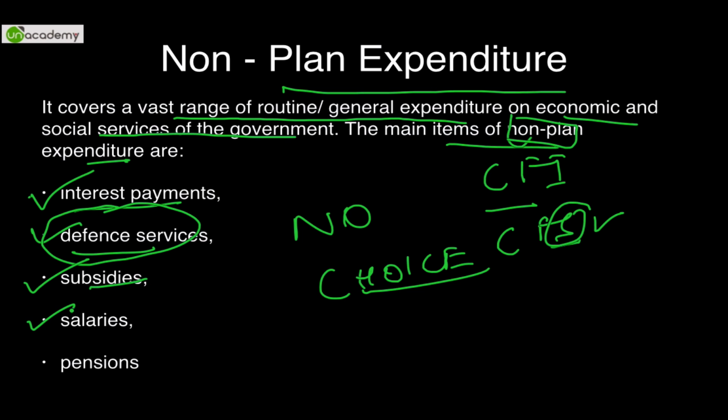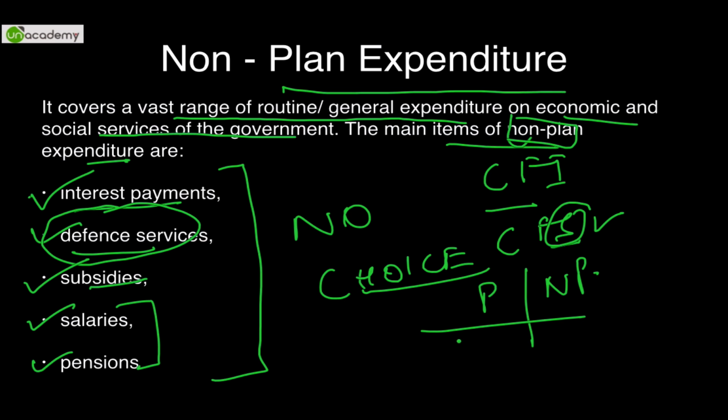Salaries and pensions, for example those given to High Court judges and Supreme Court judges. All these are non-plan expenditures. So what is the basic difference between plan and non-plan expenditure? Plan expenditure can be said to be such an expenditure which is mentioned in the government plans, as we had just discussed, and non-plan expenditure is only to service what has already been mentioned, where the government has no choice.